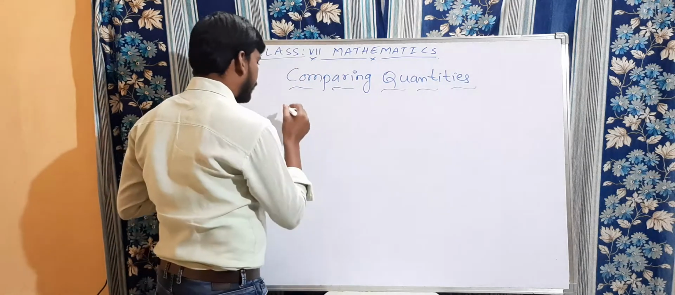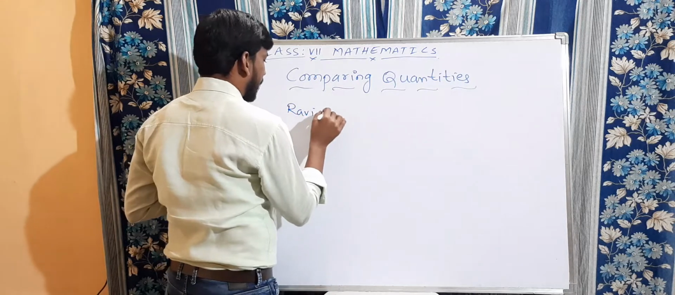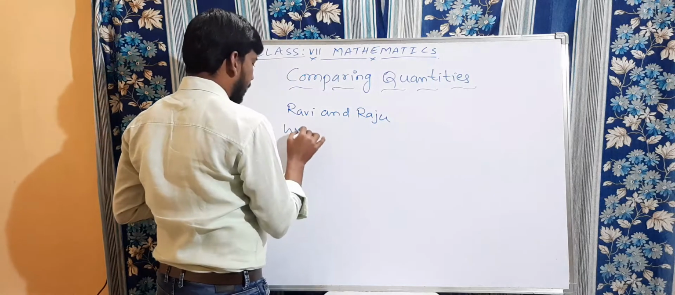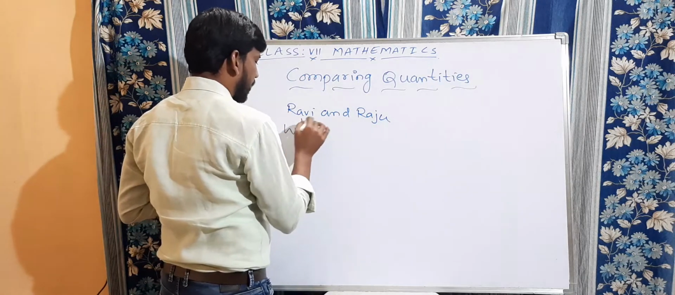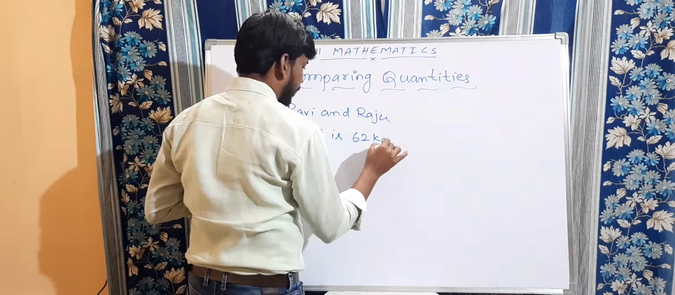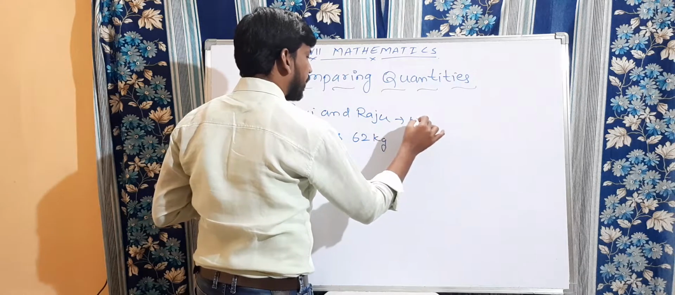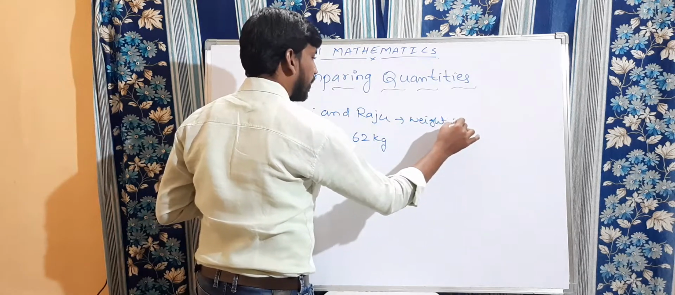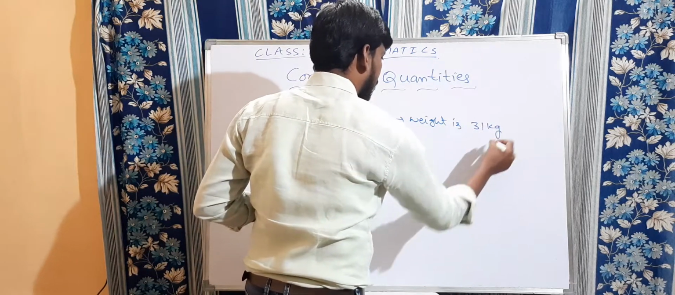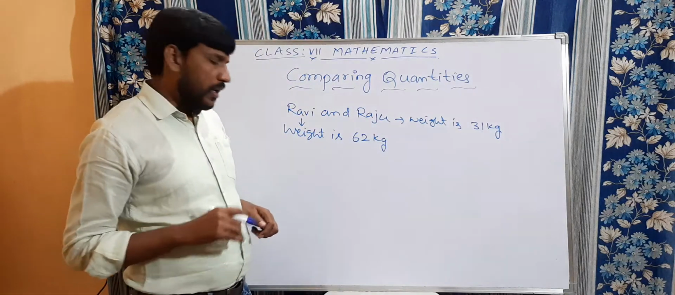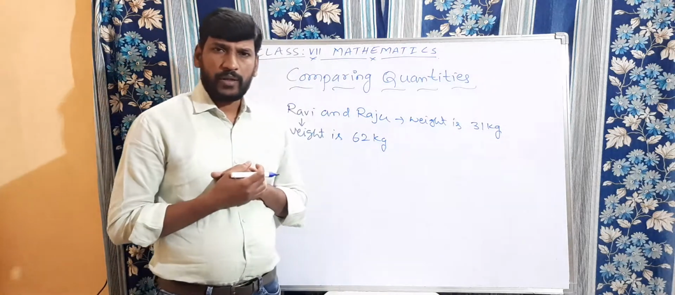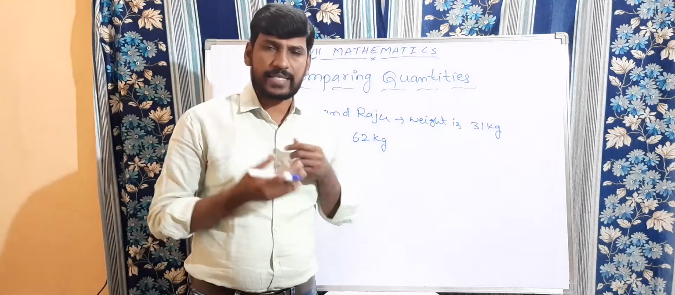Suppose there are two friends, Ravi and Raju. Ravi's weight, how much is it? Suppose let us take 62 kgs. Whereas coming to Raju's weight, let us take 31 kgs. Okay, so now my question is whose weight is more here, or whose weight is less?